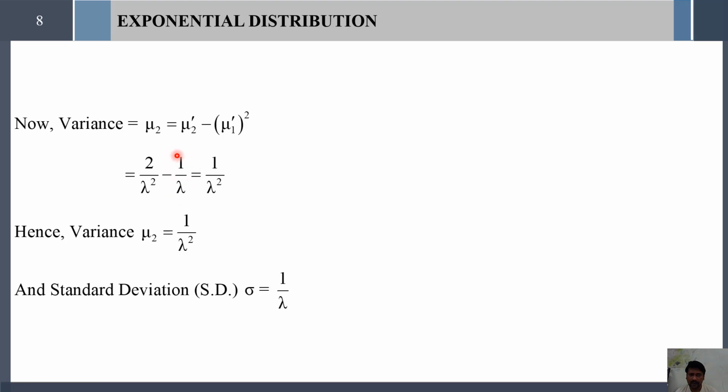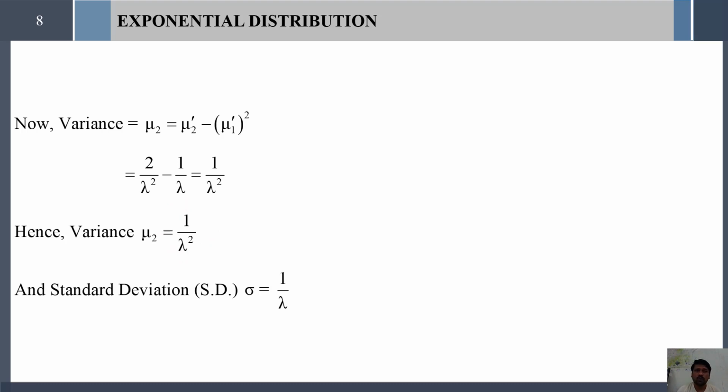Note this: this is 1 divided by lambda square. When I send you the material, I will correct it. So 2 divided by lambda square minus 1 divided by lambda square equals 1 divided by lambda square. Therefore the variance is 1 divided by lambda square for the exponential distribution.